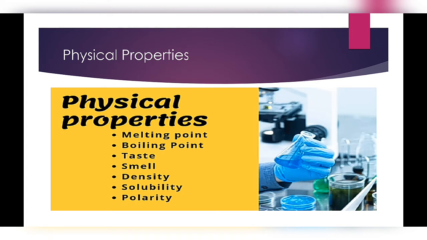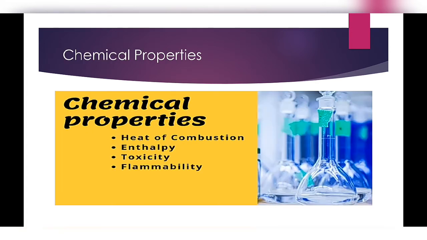Now second we will learn about chemical properties. What are chemical properties? Chemical properties are those properties of matter which are related with the composition of matter.